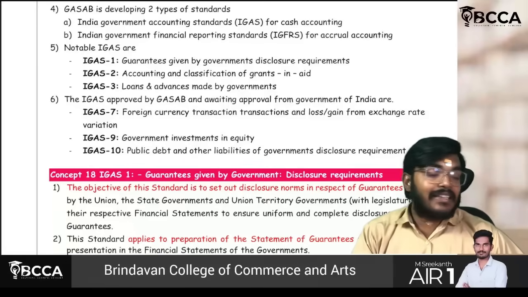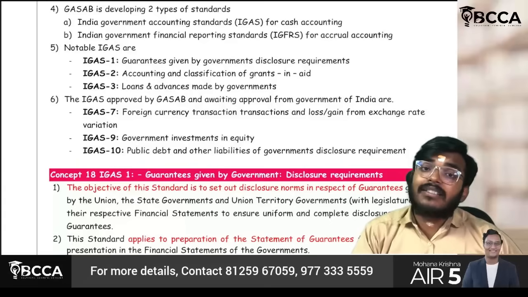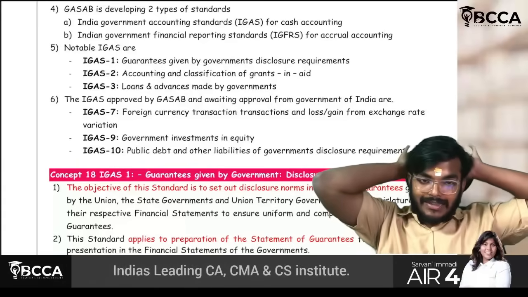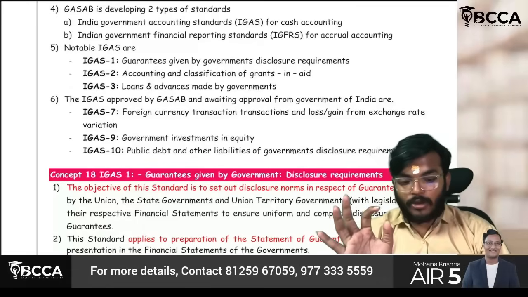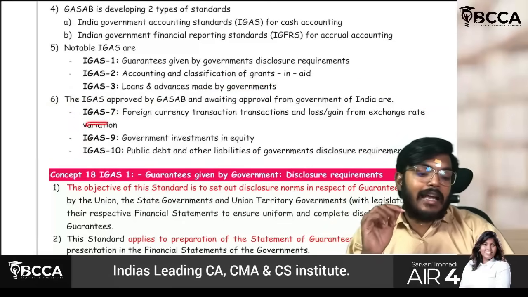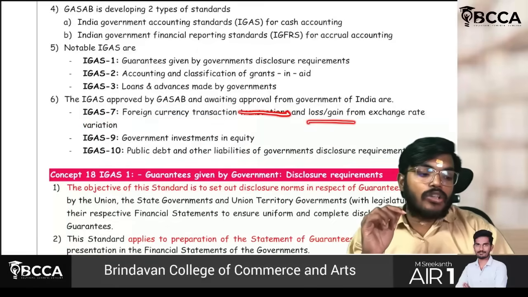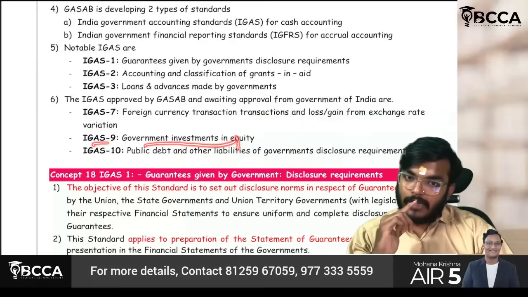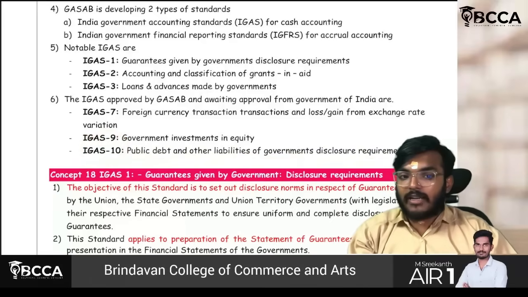So to repeat, IGAS 1, guarantees given by the government. IGAS 2, grants-in-aid, classification, accounting, everything. IGAS 3, loans and advances made by the governments. Okay? 7, 9, 10 are also important. You have to remember at least these names. Sir, IGAS 7, foreign currency transactions and loss or gain from exchange rate variations. IGAS 9, government investments in equity. IGAS 10, public debt and other liabilities of government, disclosure requirement.